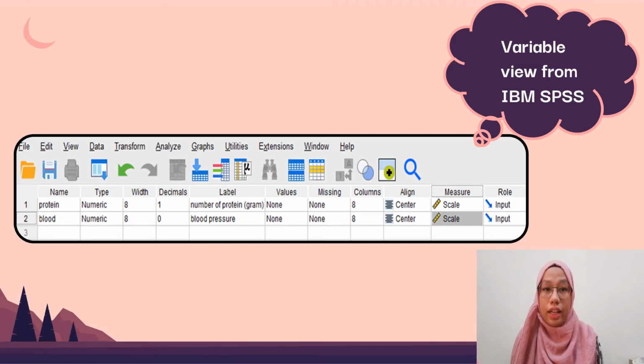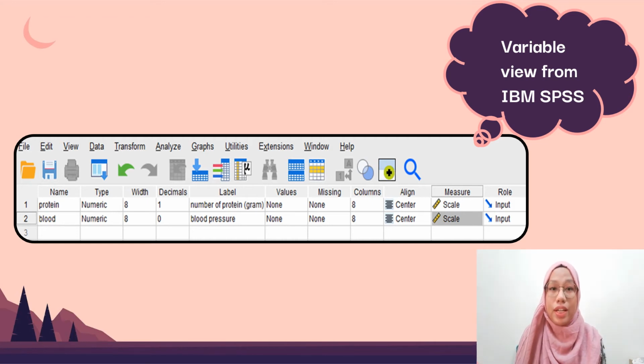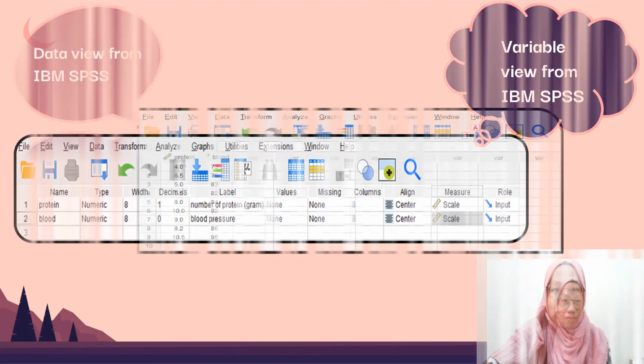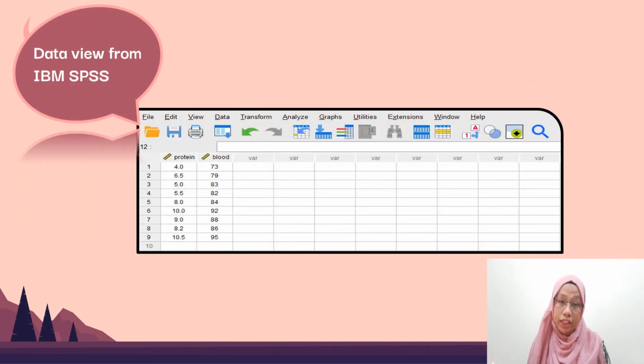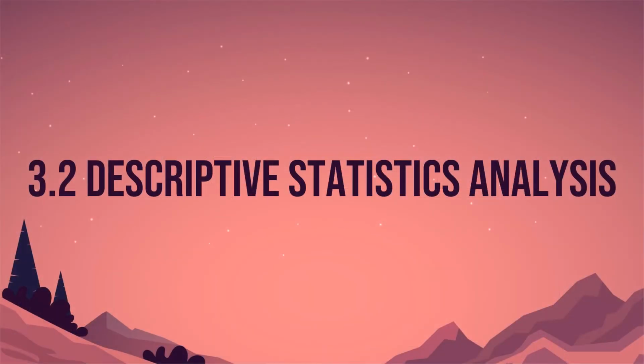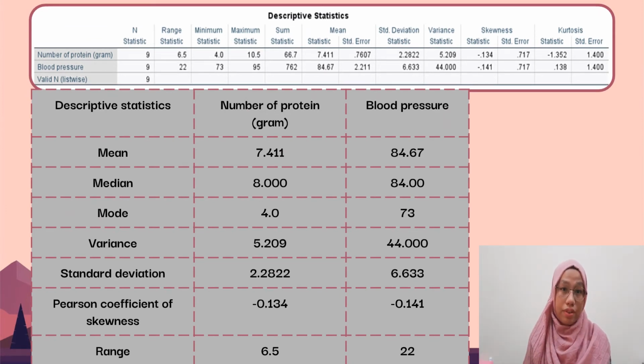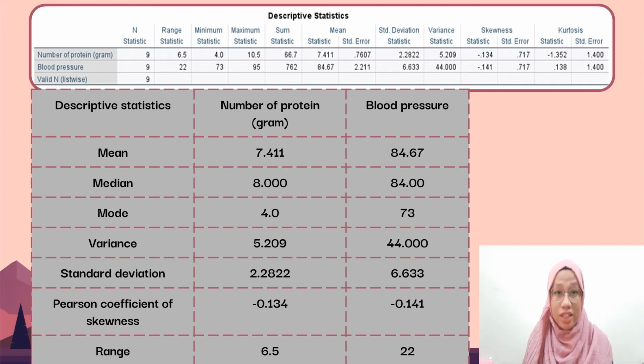This is numerical data about the number of proteins and blood pressure of a vegetarian person. The values of both variables were entered into IBM SPSS to find the measure of tendency, measure of dispersion, and the correlation and regression of the data. From this descriptive statistic data that we got from IBM SPSS, we can know the mean, the median, the mode, the variance, the standard deviation, the percent coefficient of skewness, and also the range for number of protein in grams and blood pressure in millimeters of mercury.